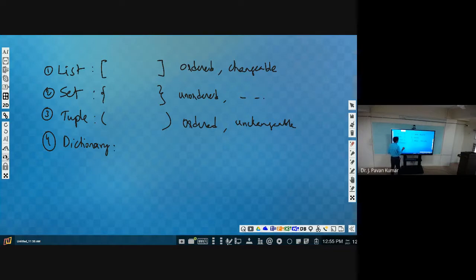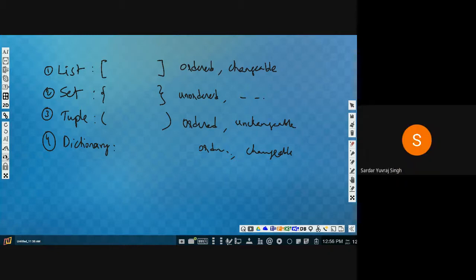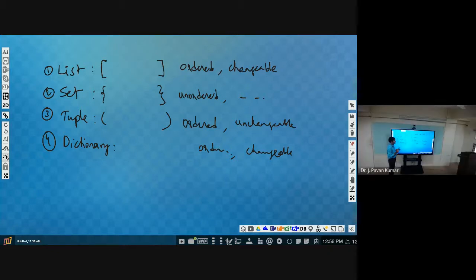Next, dictionary. How do we denote a dictionary? Ordered and changeable. Yes, it is ordered, and changeable as well. In the last class, square brackets only? Yes, in the last class, as we introduced the dictionary concept by considering a list, I used square brackets, but in general we use curly braces for dictionary.